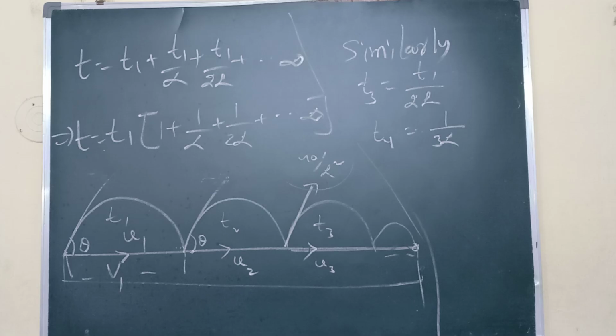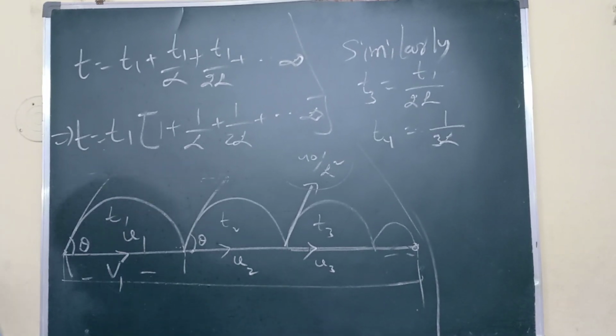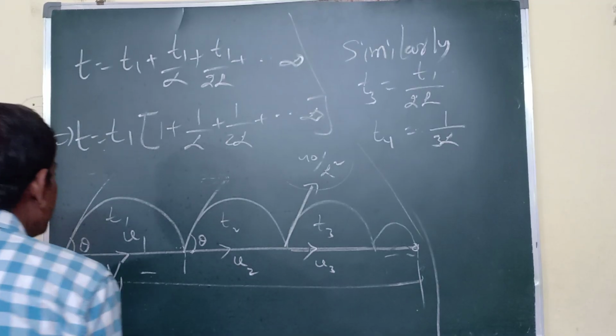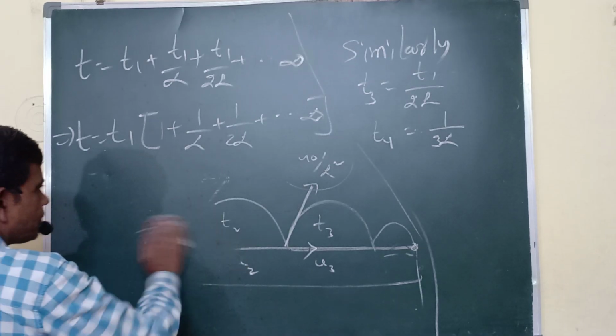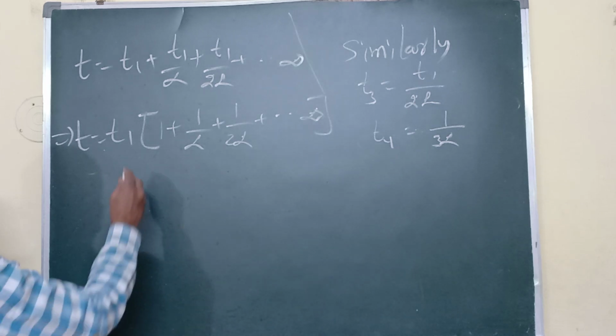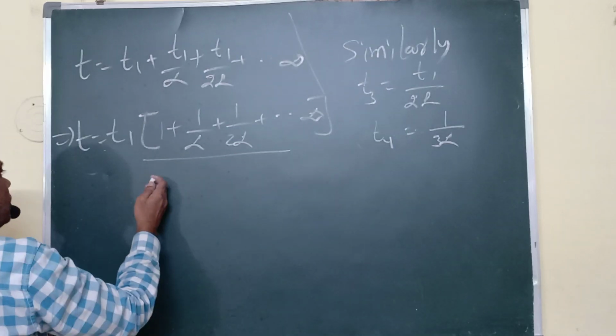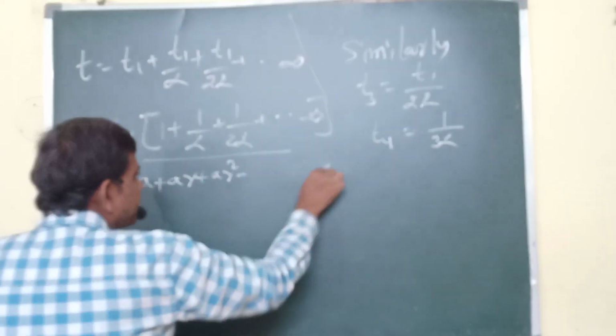Now you apply S infinity. What is the formula for that? A by 1 minus R. Once you compare, how is it? A, AR, AR square, up to infinity.